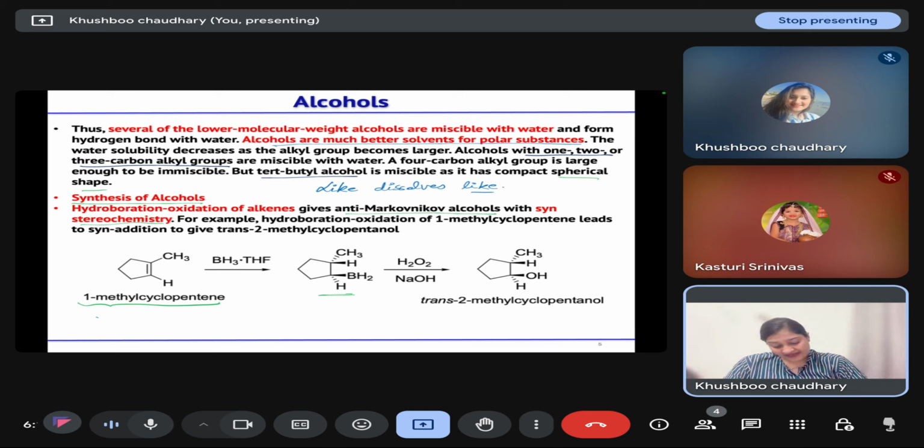So the hydrogen will get attached to the more substituted carbon and boron will attach to the less substituted carbon. So you will get this addition product. Then on oxidation using hydrogen peroxide and sodium hydroxide, we will get the less substituted alcohol. So for getting a less substituted alcohol, we will use hydroboration oxidation.